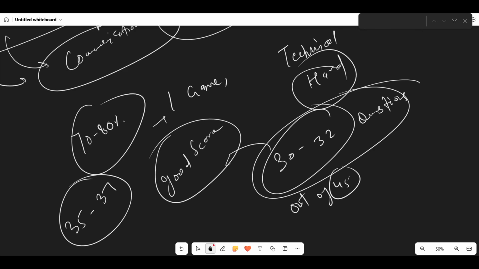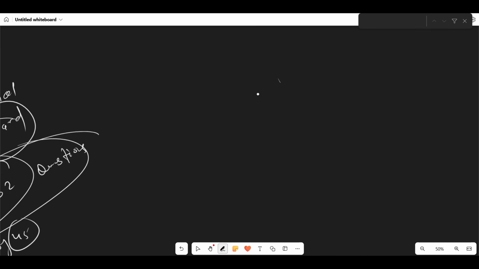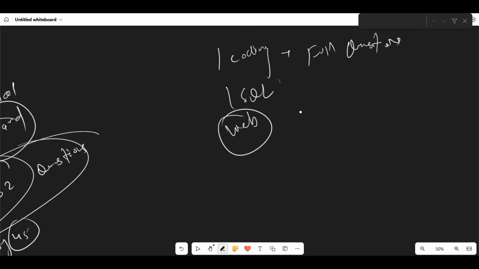Okay. For coding, coding is an easy round, and Accenture is expecting a high cutoff in that. So there is one coding question, it's easy. Definitely you need to solve at least some test cases. Okay, but if you solve the full question, definitely it will benefit you to get to the next round. Okay. One SQL also is important. If you perform a little bit less in web, that will work, but at least in coding and SQL, try to perform well, same as Cognizant.